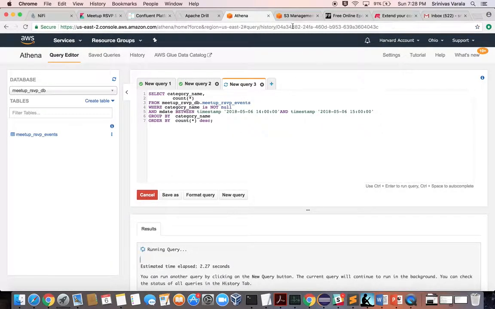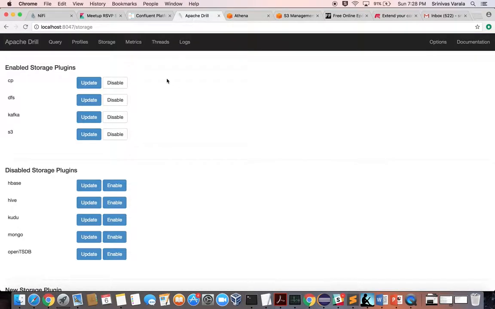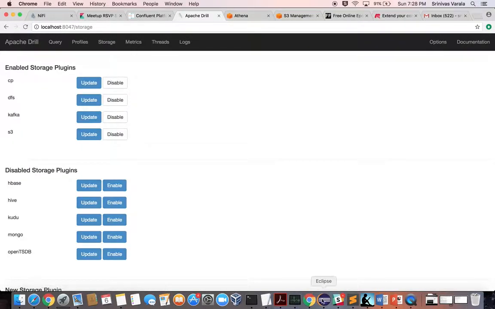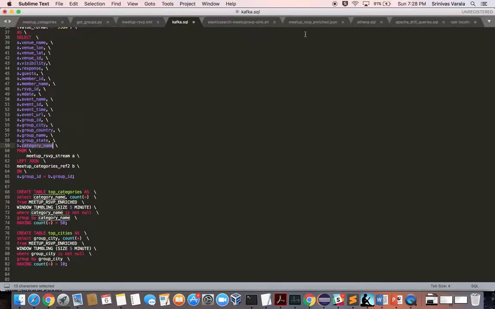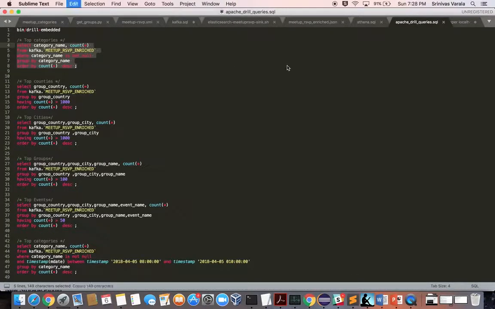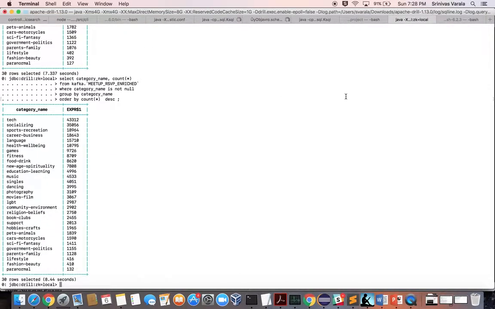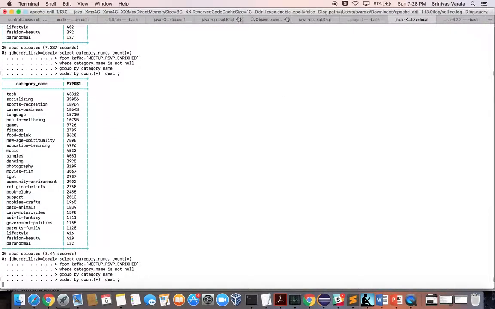For experimental purposes, I've used Apache Drill to query data right out of Kafka. This is my configuration for Apache Drill pointing to a Kafka topic. I'll show you how to run a sample query in Apache Drill. This query is running on a Kafka topic. I'm giving you the result set.